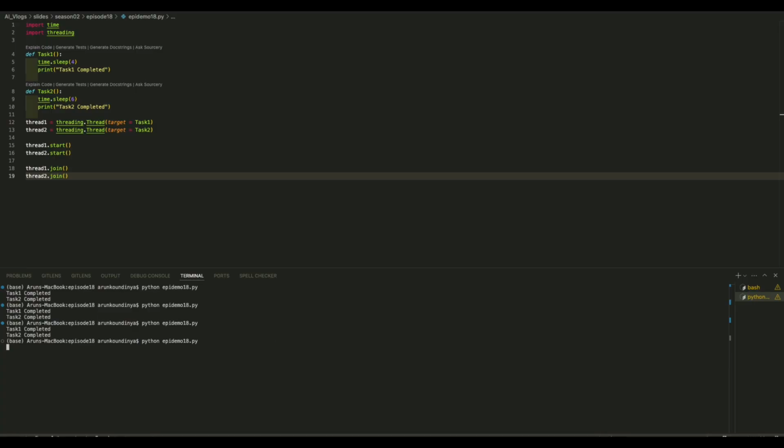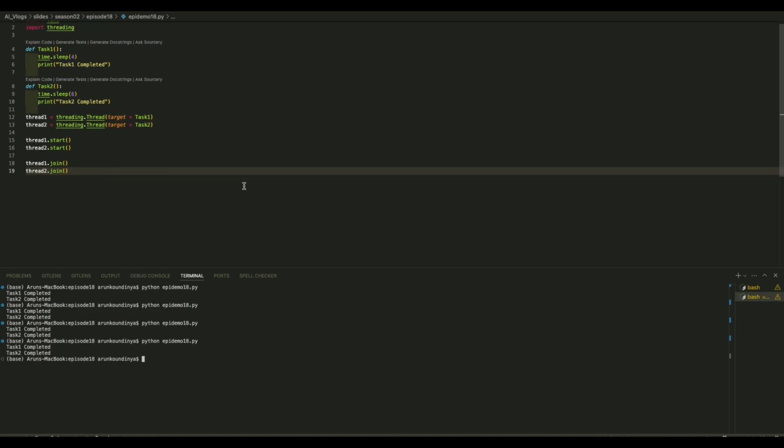Okay, I can just demonstrate it again here. 4 and then after quickly 2 seconds. That's how it is, right? So that's how threading helps us. Similarly, multiprocessing also works in the same way.